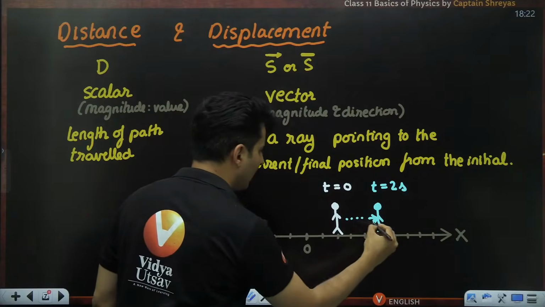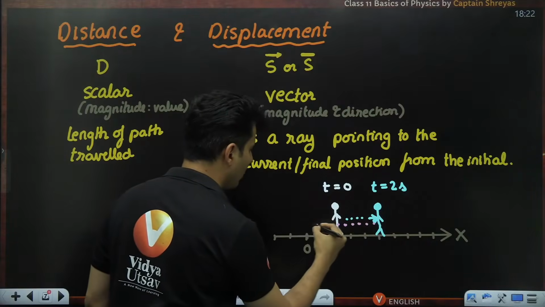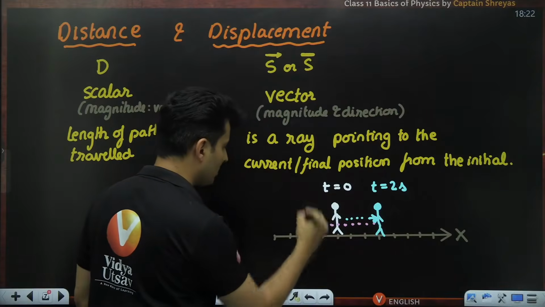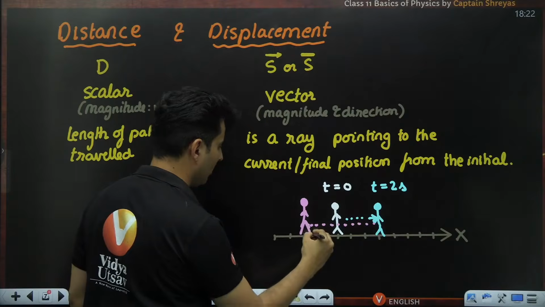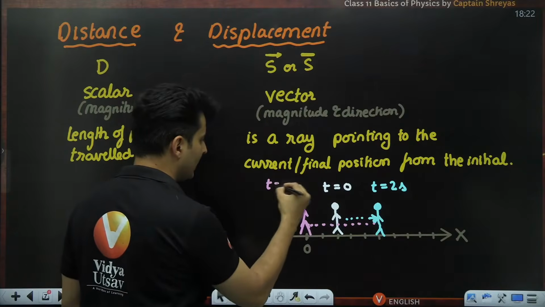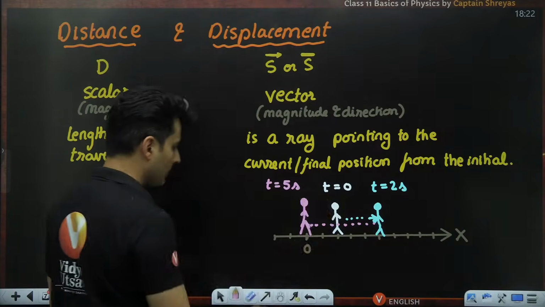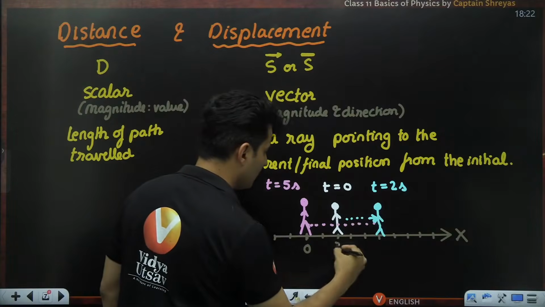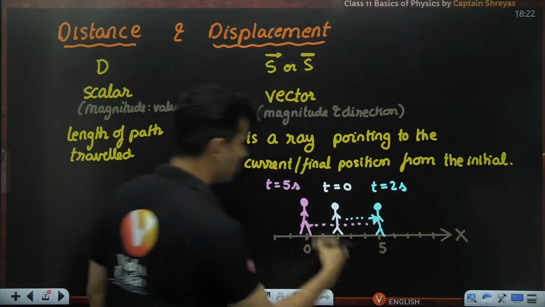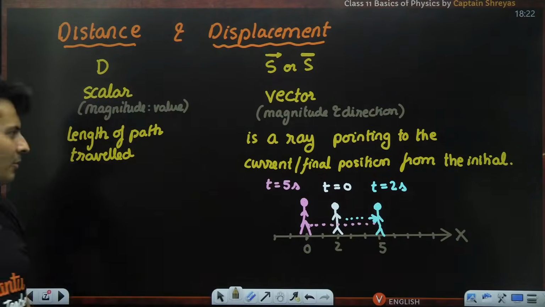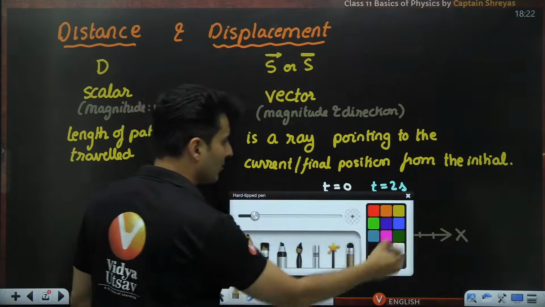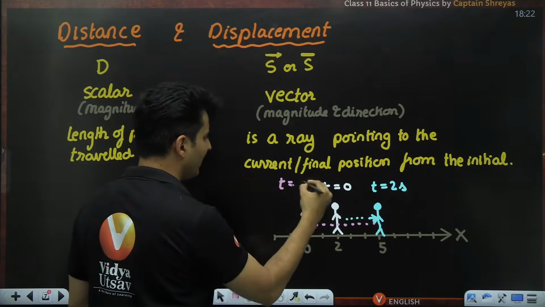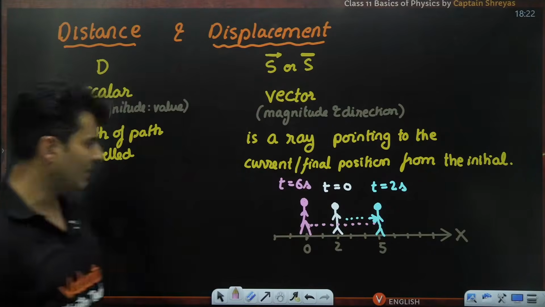And finally, our Pandu, let's say, came back over here. Oops, this is Pandu's head. Oh my God. Okay, like this. This is, let's say, at t is equal to 5 seconds. Now, this was 2 meters. This is 5 meters. I have put some numbers randomly. This could be 5 seconds or this could be 6 seconds. Anything, guys. It doesn't matter. Some numbers I can take.